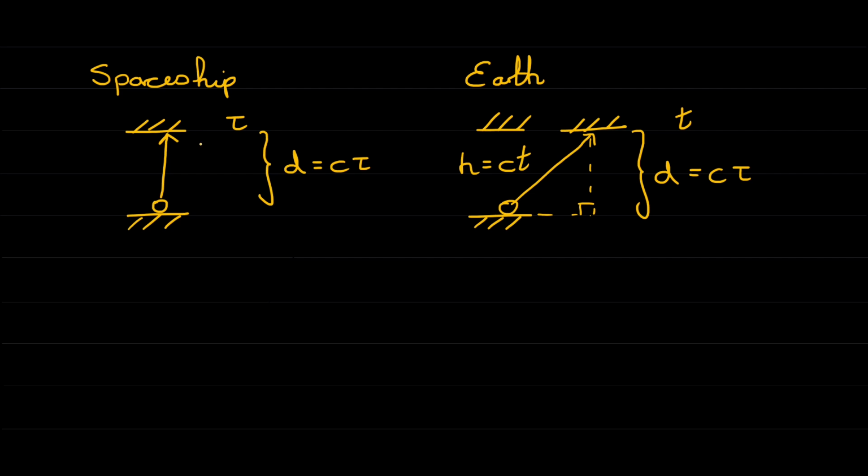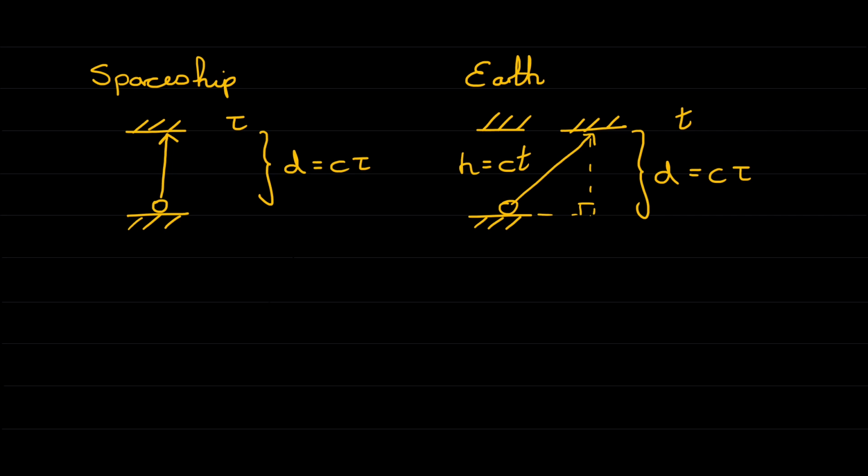Now, if this was a ball rather than a pulse of light, we'd have something a little bit different. The two observers wouldn't agree on the speed of the ball, because the person on Earth would say, well, it's got the vertical component, the same as the person on the spaceship sees, but it's also got a horizontal component of speed. So the resultant speed along the hypotenuse will be greater. But because we're saying that everyone sees the speed of light to be c, now we're forcing tau to not be equal to t, i.e. the two observers aren't going to agree on how long it takes light to get from one mirror to another.